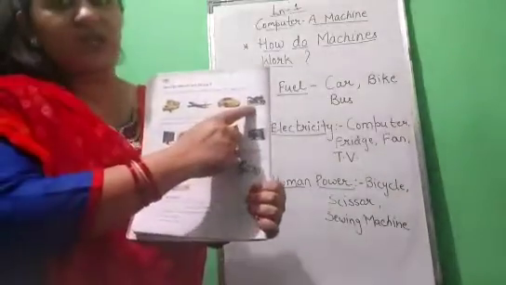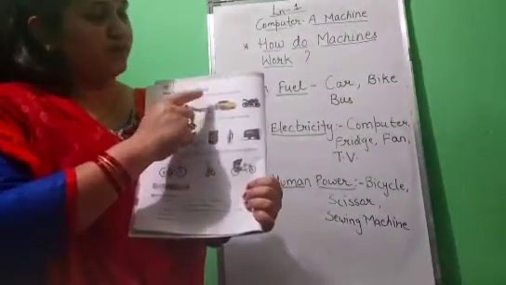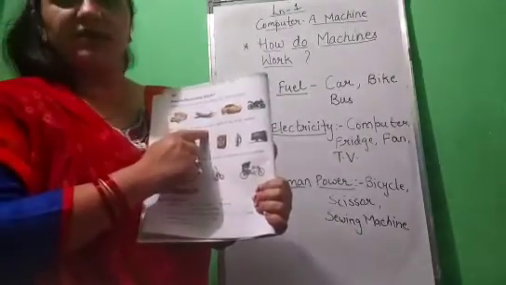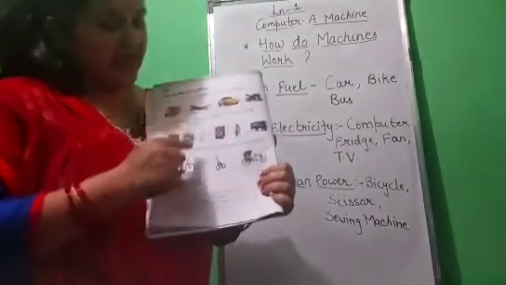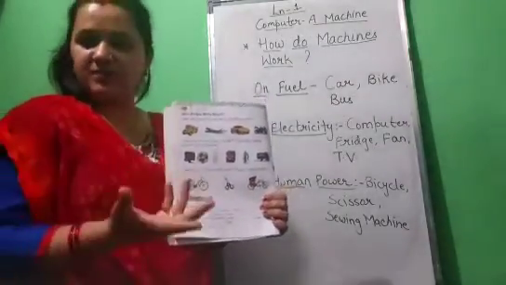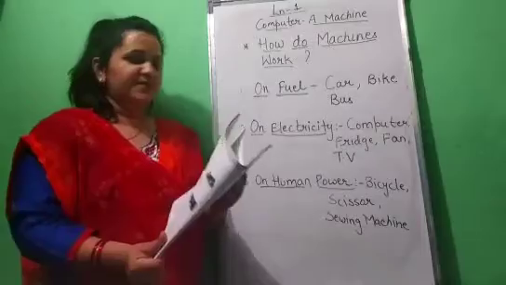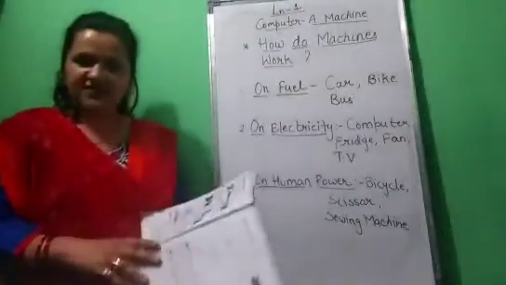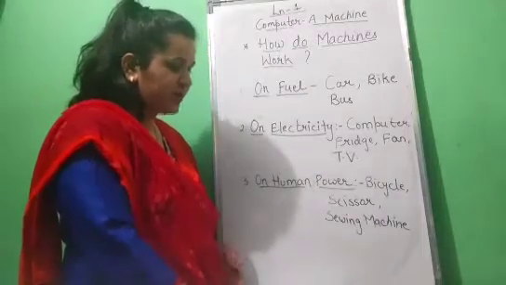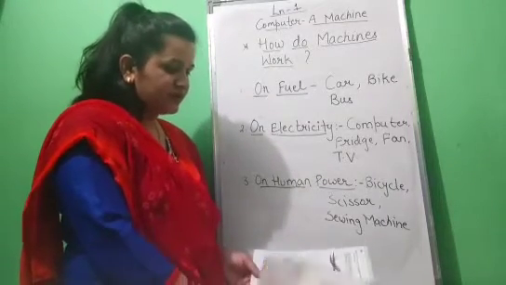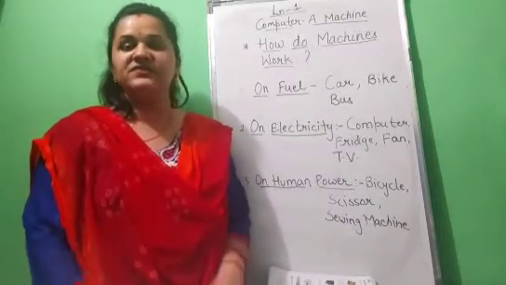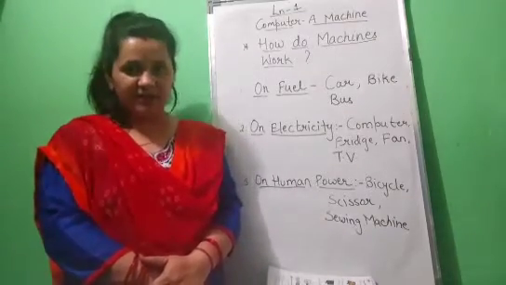Next, we have studied how the machines work. These are the machines which work on fuel. And these are the machines which work on electricity. And these are the machines which work on human power. Okay? So children, do you understand this chapter? Yes. So now children, what will you do? You will go through this chapter and you will complete the questions which I'll be giving you on Padhe Bharat.